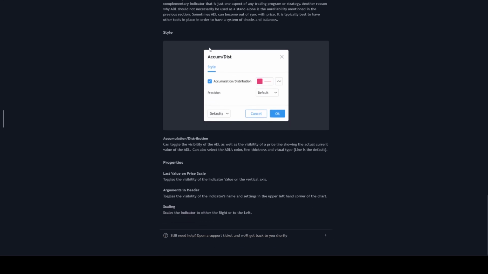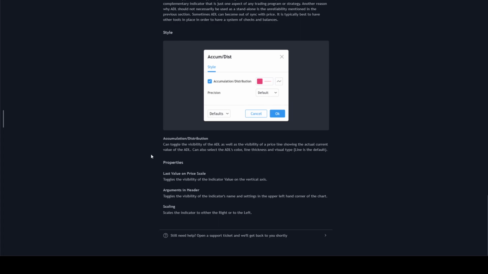Looking at the style, this is just the way you can set it up. It's a line. Accumulation and distribution can toggle the visibility of the ADL as well as the visibility of a price line showing the actual current value of the ADL. You can also select the ADL's color, line thickness and physical type. Line is the default.